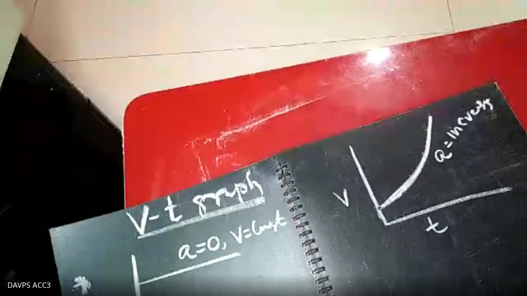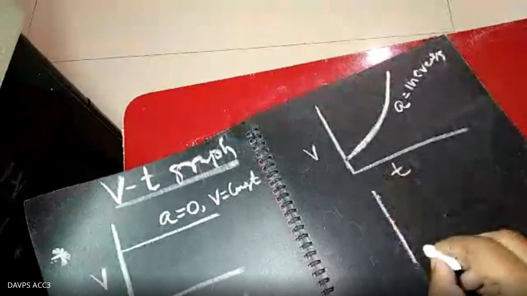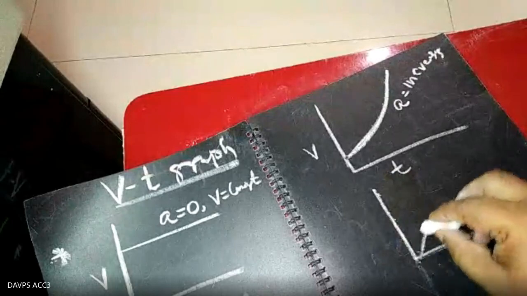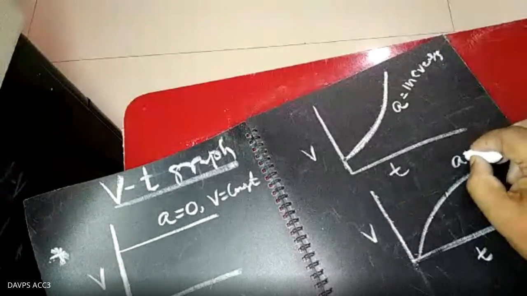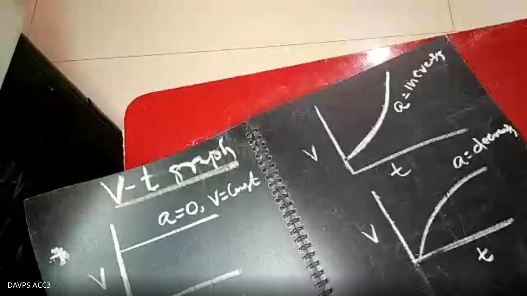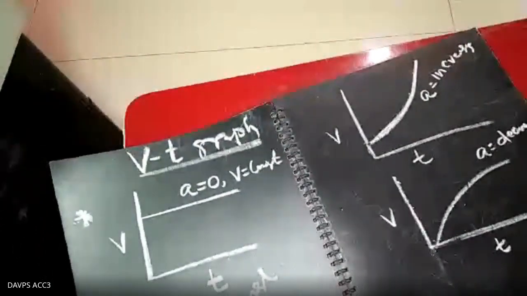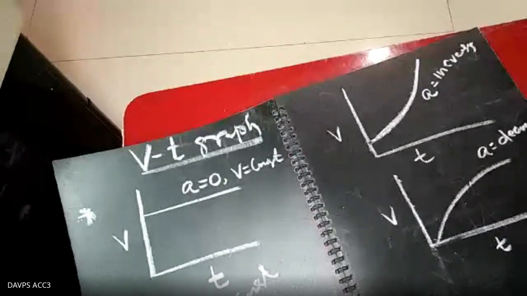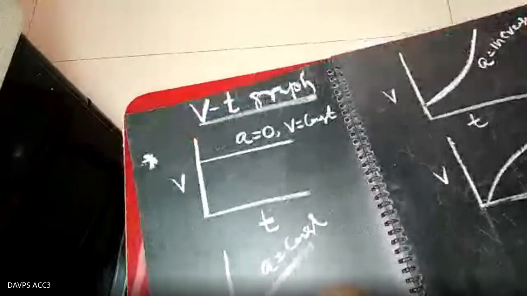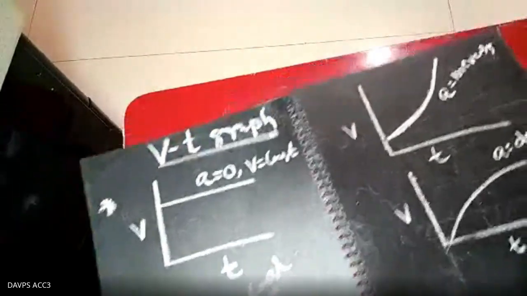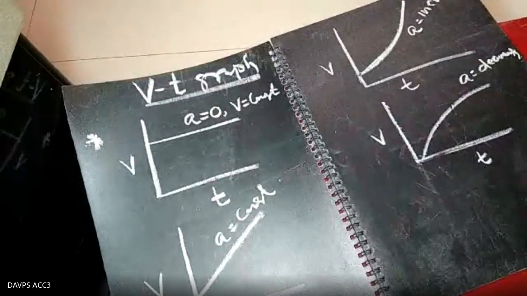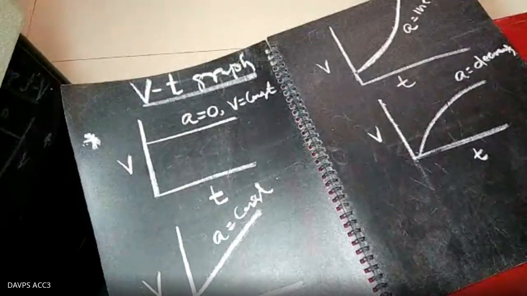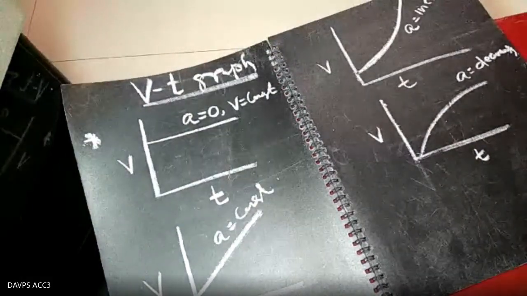Immediately you are identifying. If the graph is a downfall graph, suppose you are taking a graph like that, in the v and t graph the slope is decreasing, so the acceleration is decreasing, a decreasing. Retardation? No, son, a is decreasing. Don't use the word retardation here. Here it is the acceleration, constant acceleration. Here you are getting the increasing acceleration. Retardation is nothing but the negative acceleration. Acceleration is the positive acceleration, and retardation is the negative acceleration.